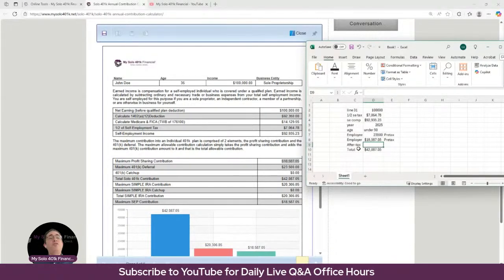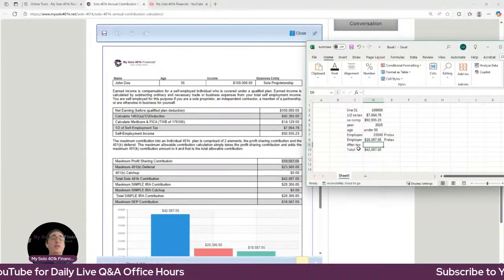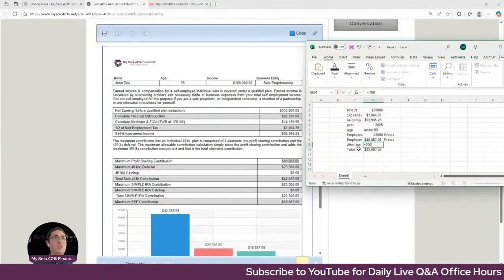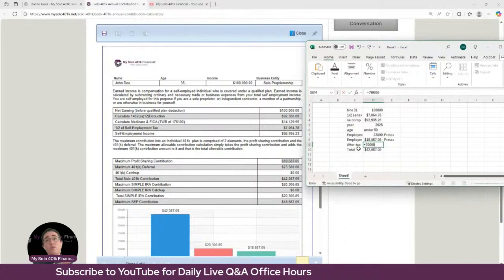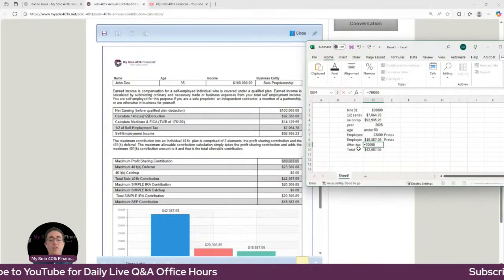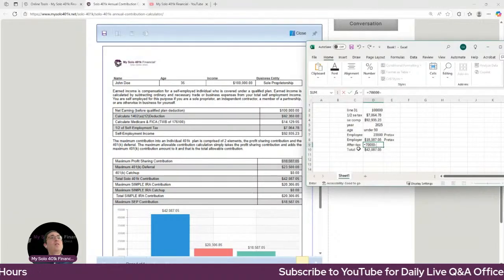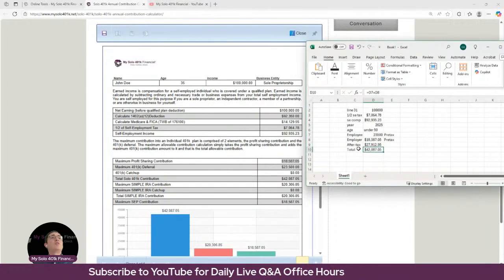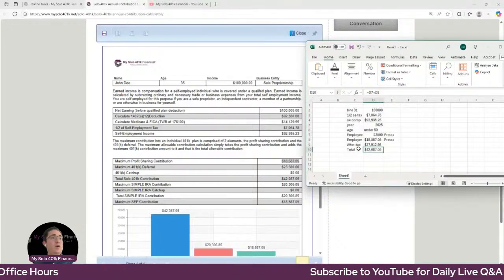So they can do the difference up to the lesser of their self-employment compensation or the overall limit as a voluntary after tax, and then either transfer that to a Roth solo 401k or Roth IRA. That's your mega backdoor Roth contribution. So that's going to be 70,000 because it's the lesser of self-employment compensation or the overall limit. 70,000 is the overall limit for 2025. 70,000 less their employee and the employer. So they could contribute another $27,912.95 as an after tax in that scenario.